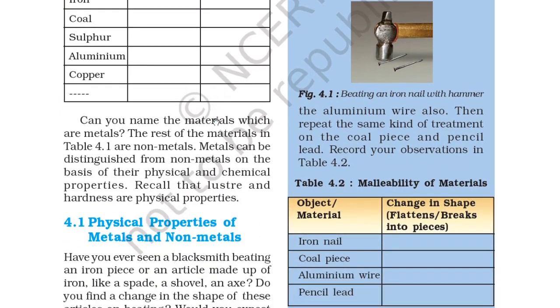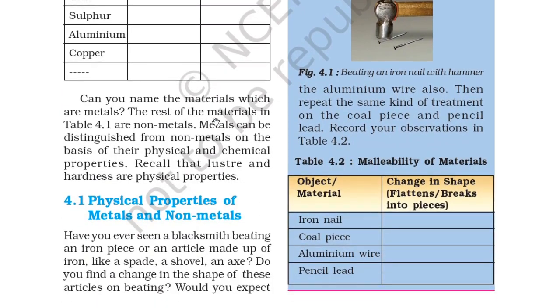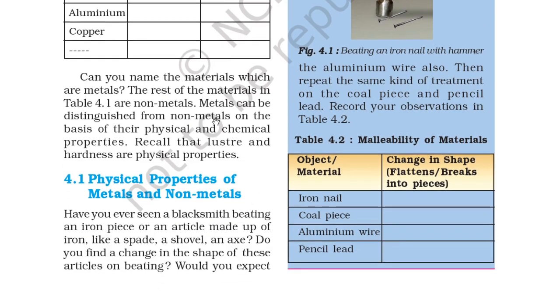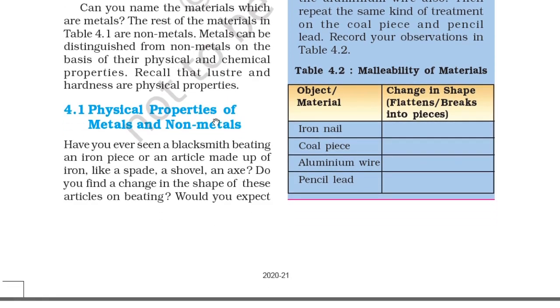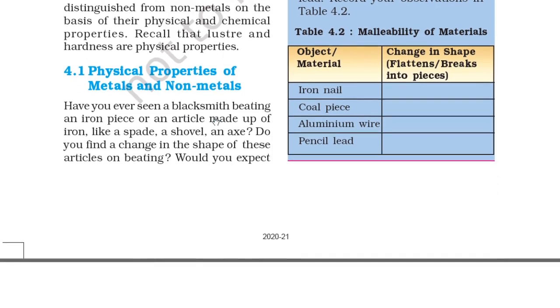So can you name the materials which are metals? The rest of the materials in Table 4.1 are non-metals. Metals can be distinguished from non-metals on the basis of their physical and chemical properties. Recall that luster and hardness are physical properties. So, 4.1: physical properties of metals and non-metals.